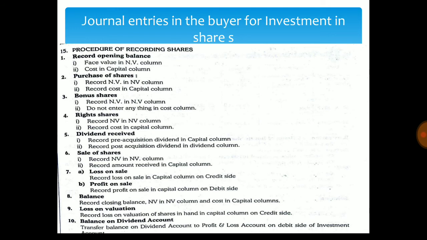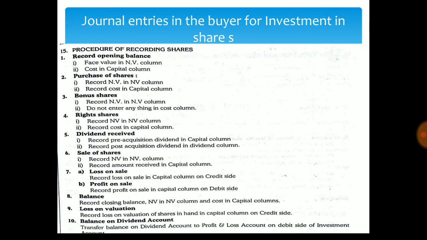Then next we calculate the profit or loss on sale of the shares and record these transactions. When a loss is incurred in this transaction, we record it in the capital column on the credit side, and when a profit is earned, we record the profit in the capital column on the debit side.